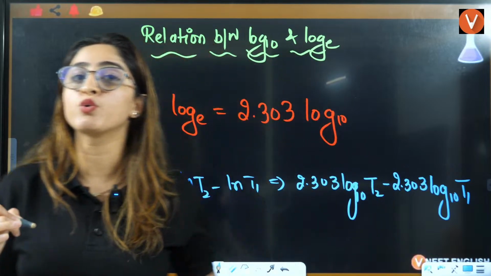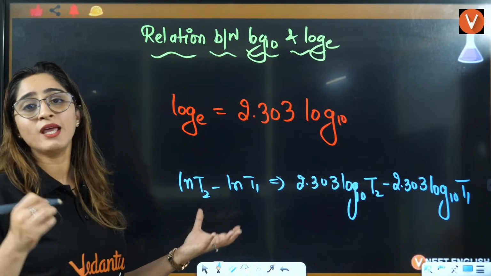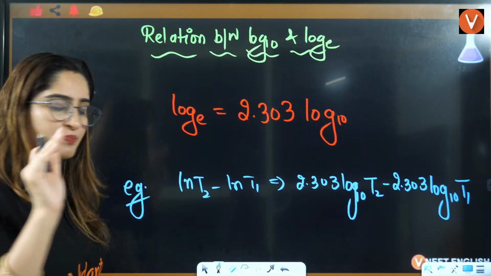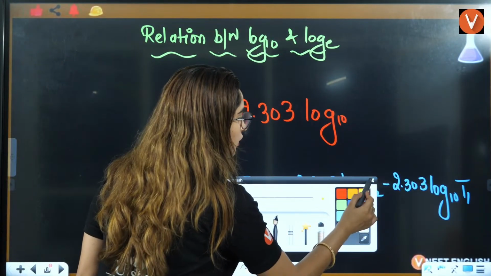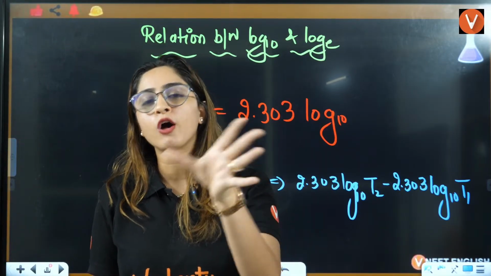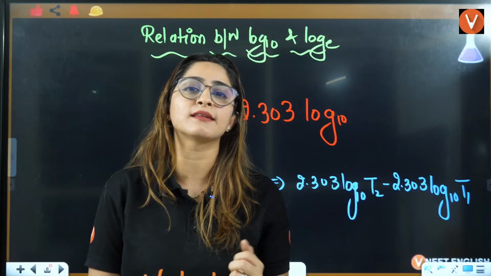That's how you're going to convert it. That's how it will be useful to you, right? That's how it will be useful to you. Now, once we know the relationship between log base 10 and log base e, what is the next thing that we can do?